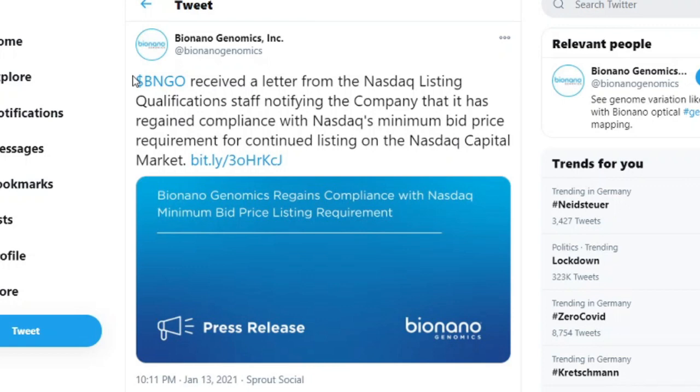And whenever a stock is less than $1 for a specific period of time, NASDAQ capital market is always sending them out. So luckily, BioNano survived it, and they gave BioNano like 10 days to stay above $1, and they gave them like 190 days, I believe, to put their sheets together and stay above $1. And luckily, BioNano was able to do it in less than a month, and right now the stock is trading around $5.60 as at yesterday's closing. So let's go into this news, and I'll just read it a little bit so that we can move on.